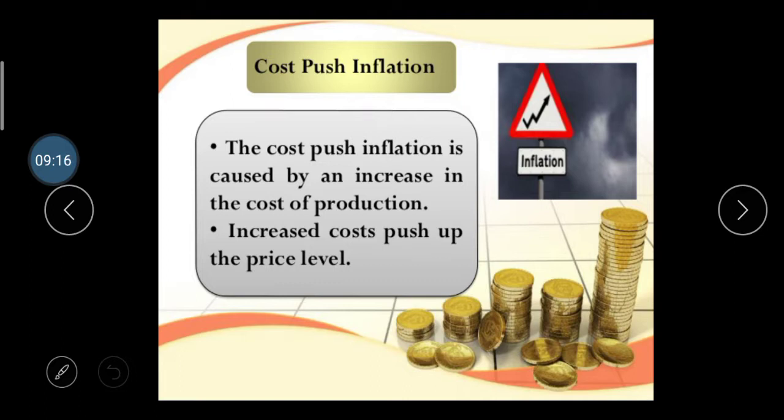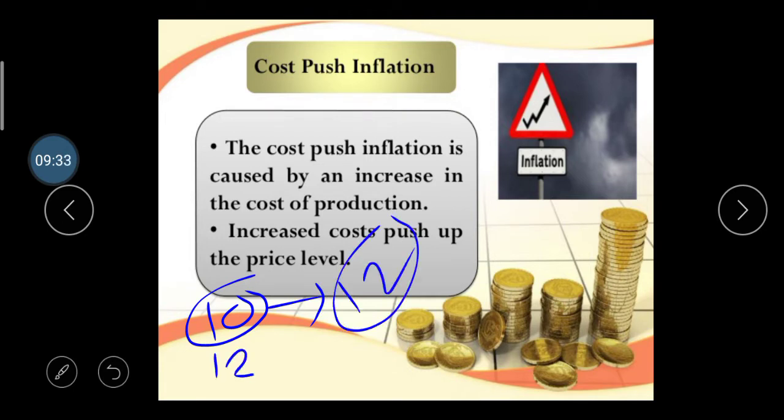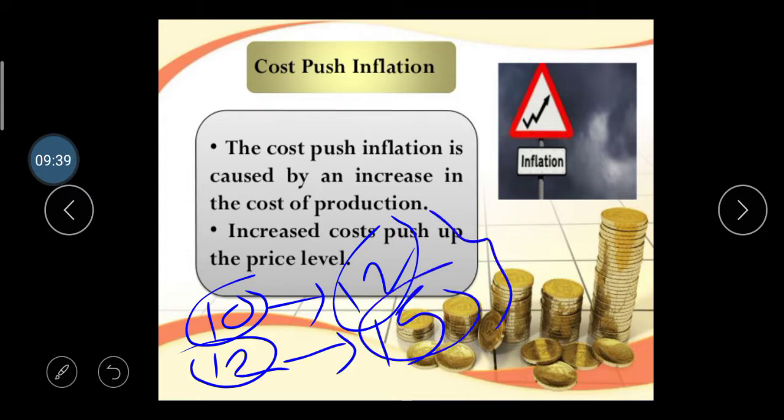So an increase in cost pushes up the price level. If your cost is higher, then automatically the price level of the good increases. Take the example: if our production cost is 10, then we sell our product at 12 rupees, and if our production cost increases from 10 to 12, then we automatically raise our price from 12 to 15. So it's considered inflation.